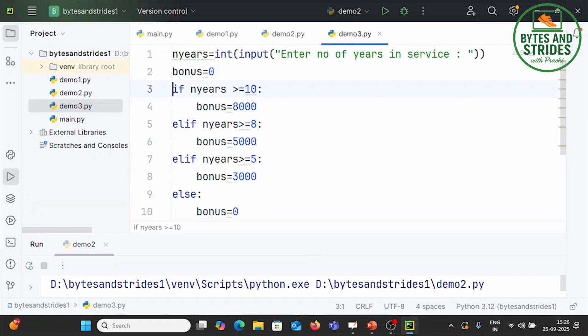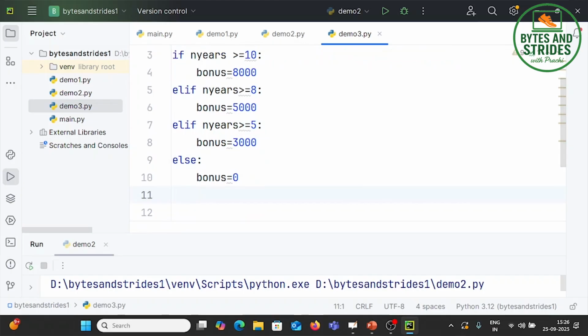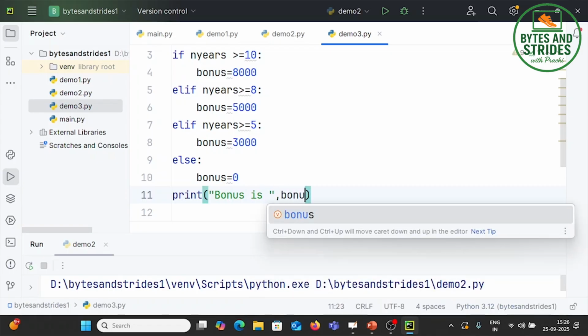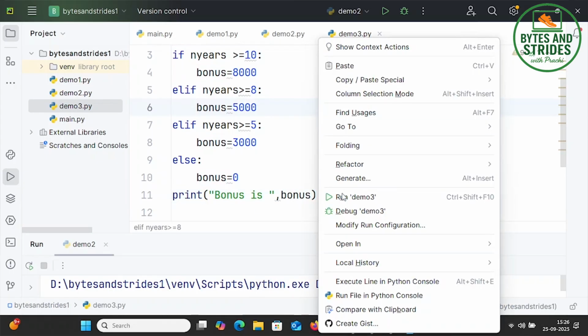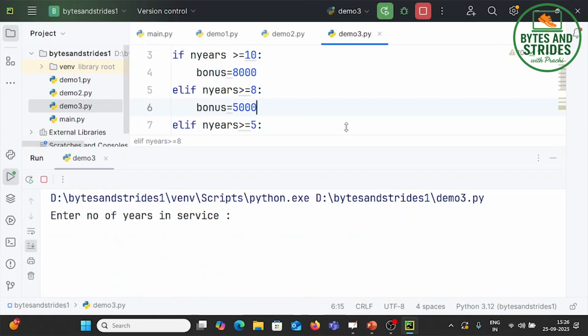In any case, have a look at this code. Everything in one line over here: number of years, bonus, if. This is an indented block, elif second condition, indented block, elif. And finally, if none of these conditions are true, bonus is going to be 0, which I anyway want to print. So I can say print bonus is bonus.